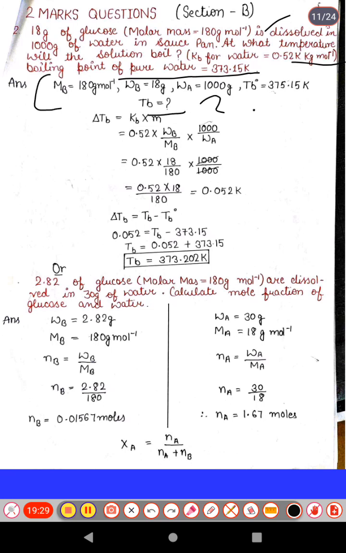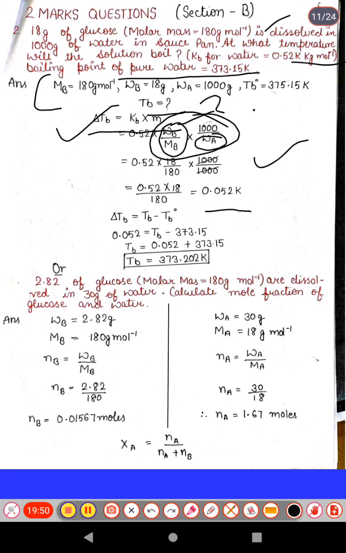statement. So delta Tb, as we know, elevation of boiling point is a colligative property, and hence delta Tb becomes equal to Kb multiplied by m, that is molality. As we apply the formula, molality is the number of moles of solute dissolved in 1000 gram of solvent, so putting the values of all the terms, we get that value 0.052 Kelvin,